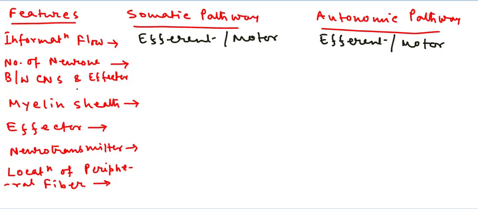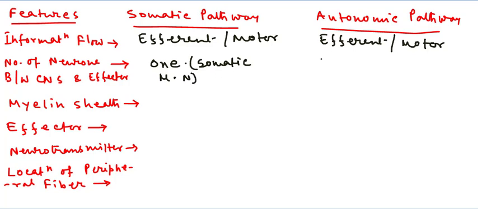And the number of neurons between the central nervous system and the effector, in the case of the somatic nervous system, is 1. This is called the somatic motor neuron. So a single somatic motor neuron is present between the central nervous system and the effector.